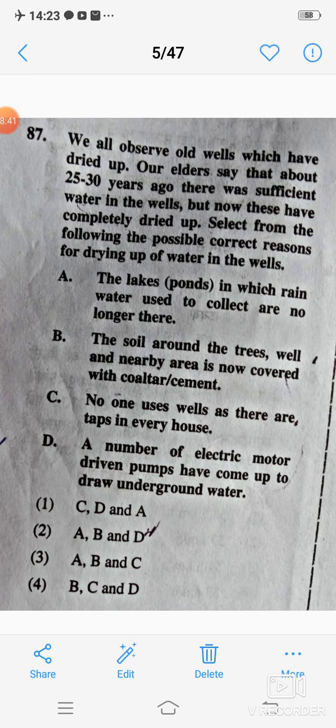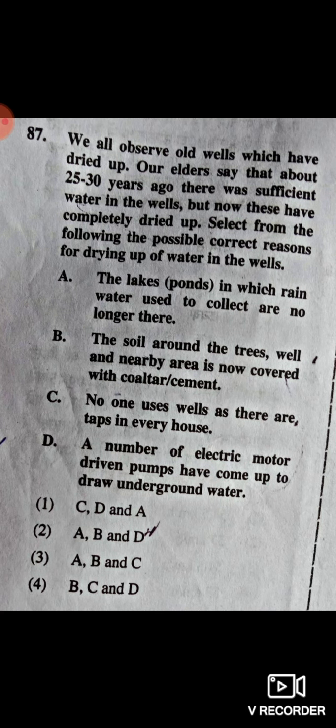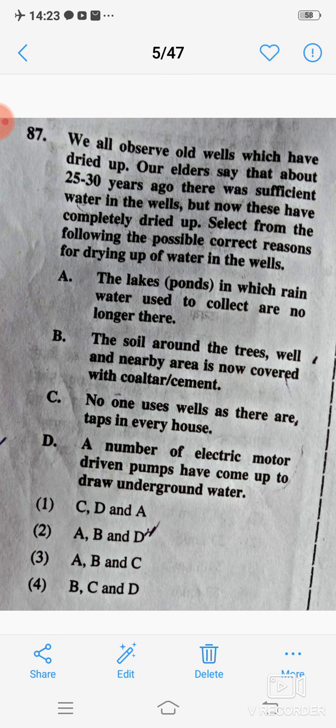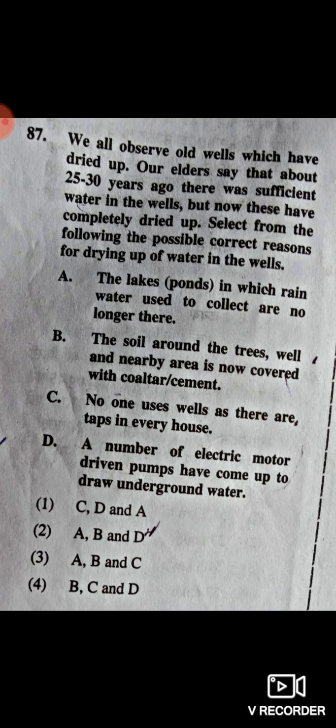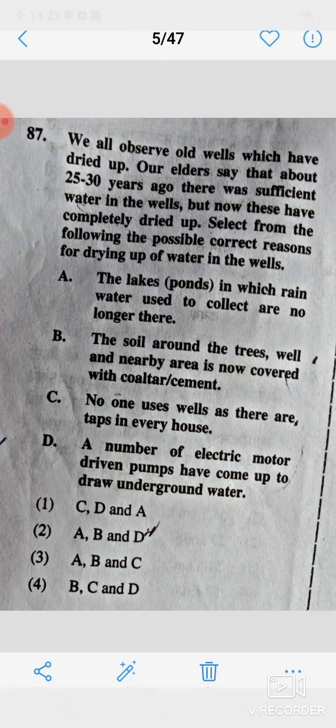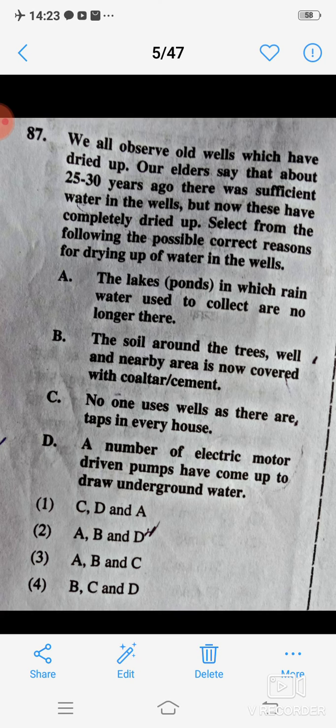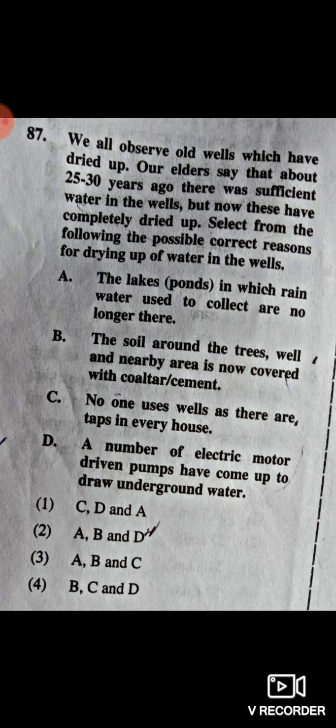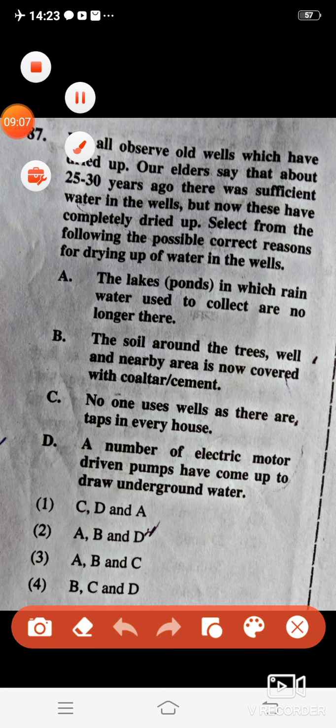Next question: we all observe old wells which have dried up. Our elders say that about 25 to 30 years ago there was sufficient water in the wells, but now these have completely dried up. Select from the following the possible correct reasons for drying up of water in the wells. Correct answer is 2, A, B and D.